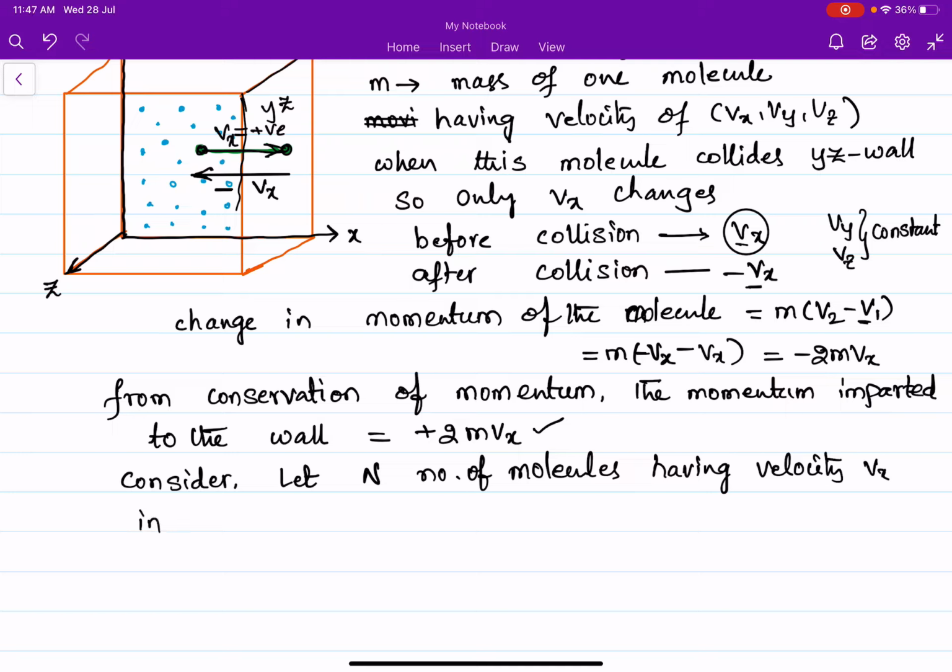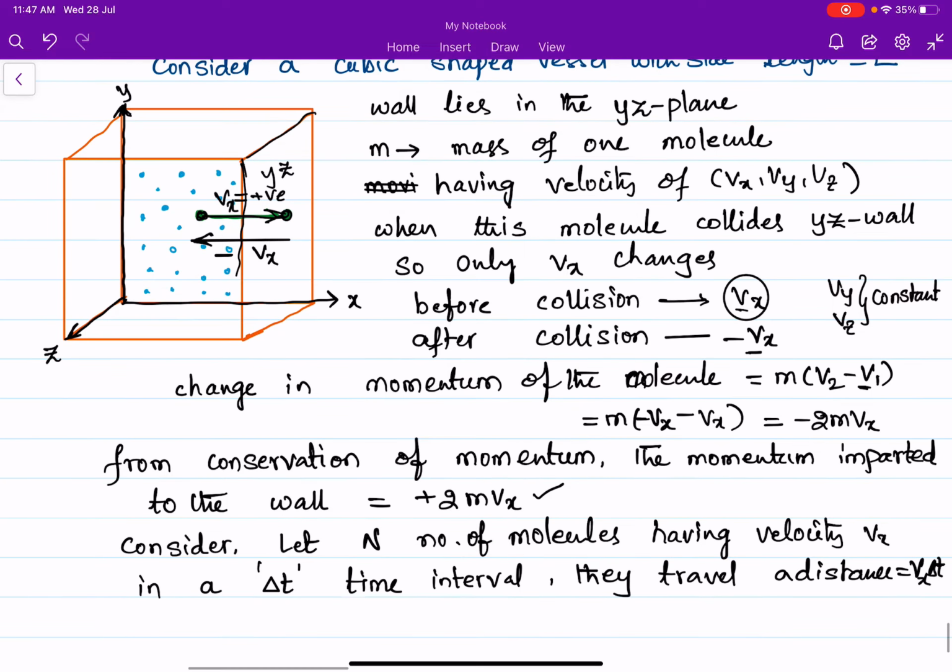In a delta t time interval, they travel a distance of how much? Yes, velocity into time, Vx delta t. They travel a distance of Vx delta t.